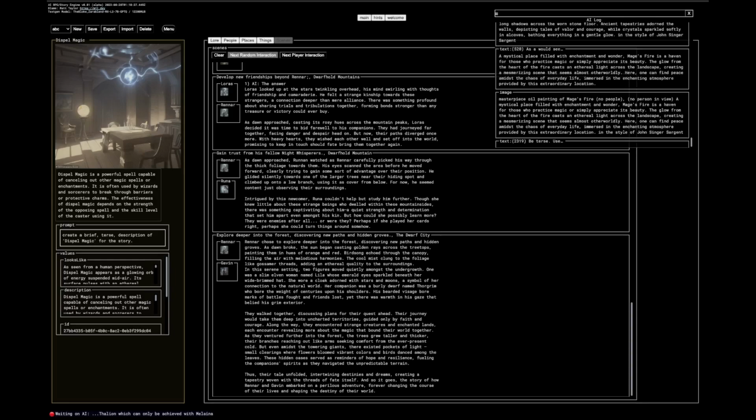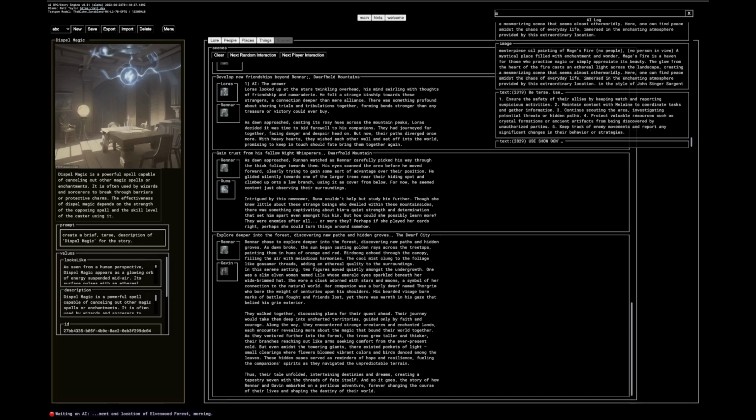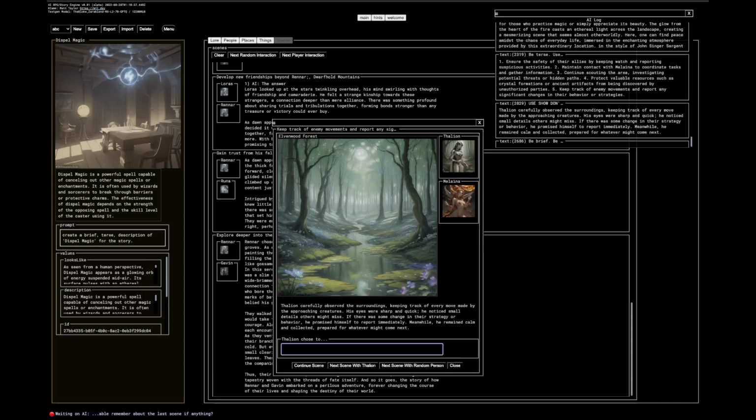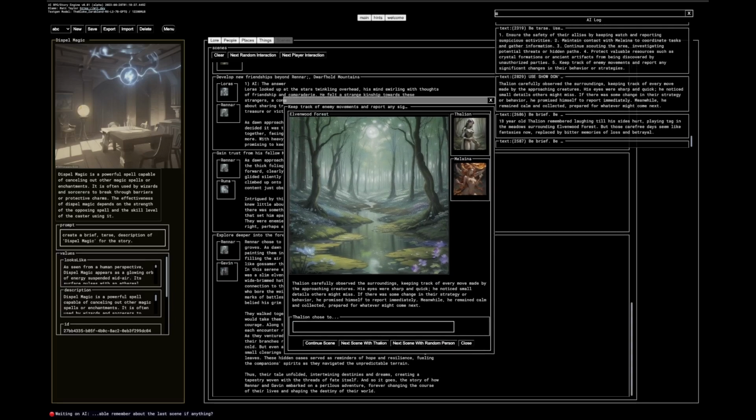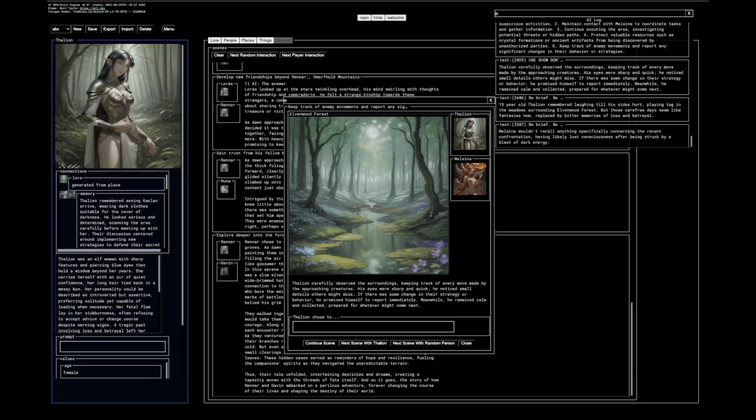Let's have a random interaction. One of the neat things you can do is create dialogue, create a scene, text, using your characters. We're playing as Thalion here, and she's having a little conversation with Melina. I don't really want to click on Melina because she doesn't appear to have that many clothes on, so we'll just leave her kind of small at the moment.